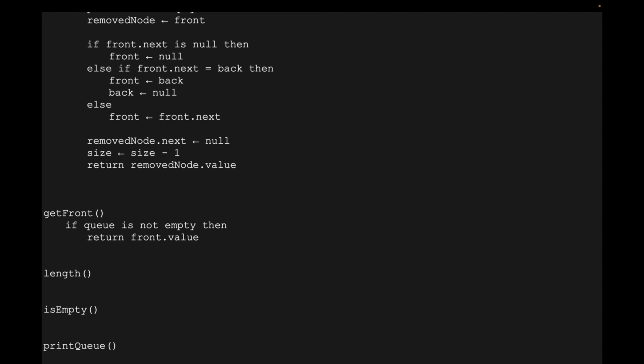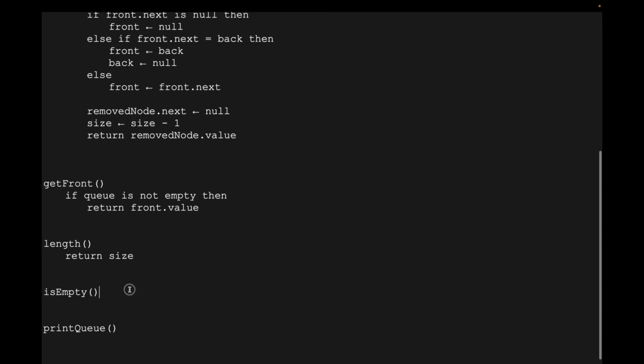Length is equally simple, because all you're going to do is return the size. And to check if it's empty, you're just going to return front is null. In fact, actually, I'm going to write it more in pseudocode. If front is null, return true.